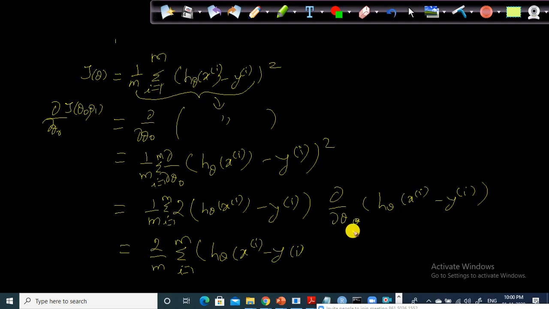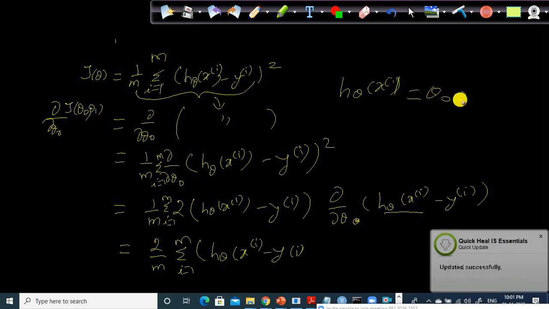So what is h theta of xi? h theta of xi is nothing but my linear regression equation, h theta of x, which is equivalent to theta naught plus theta 1 x.